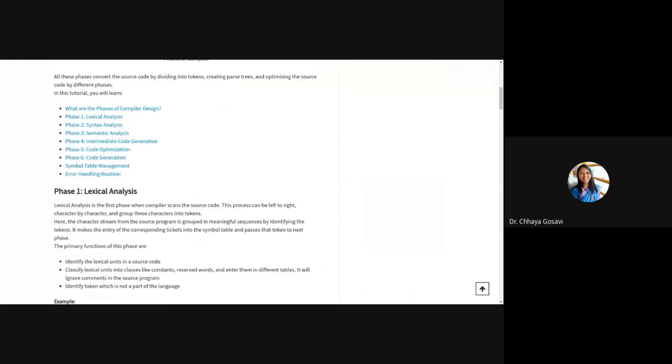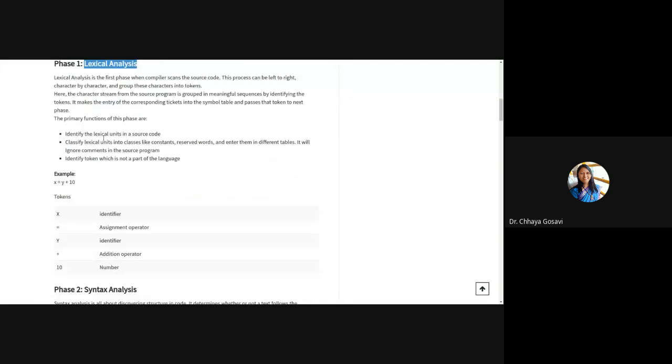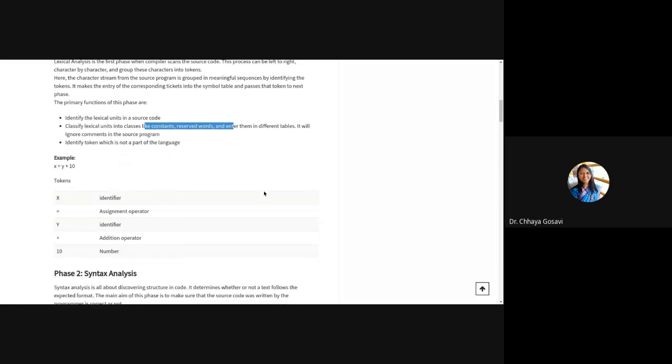So, for example, what happens in lexical analysis, which is called scanning. Scanning identifies lexical units of a source code, which are called tokens or terminal symbols, constants, reserved words, etc. And these are stored in a table, which is called symbol table. For example, if the statement is x = y + 10, it's a simple assignment statement.